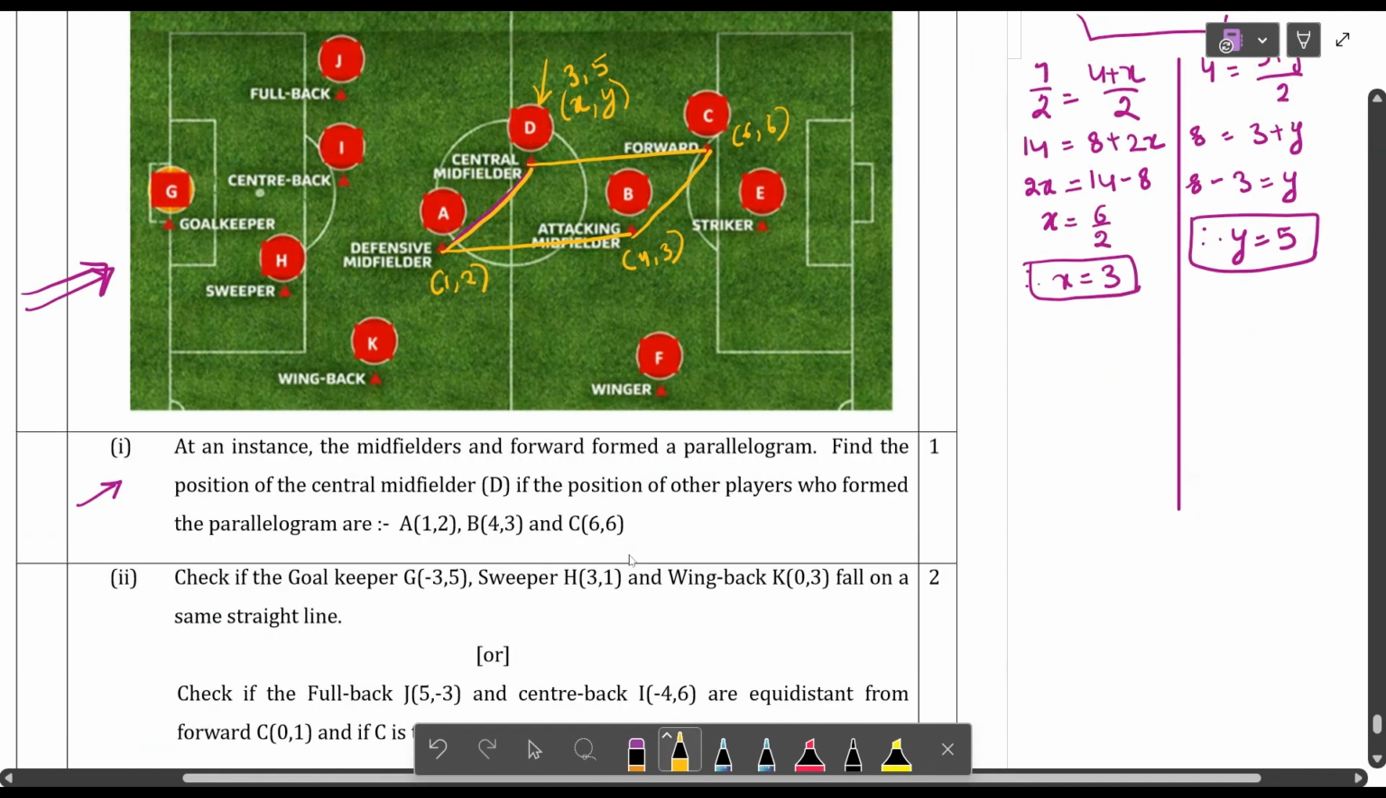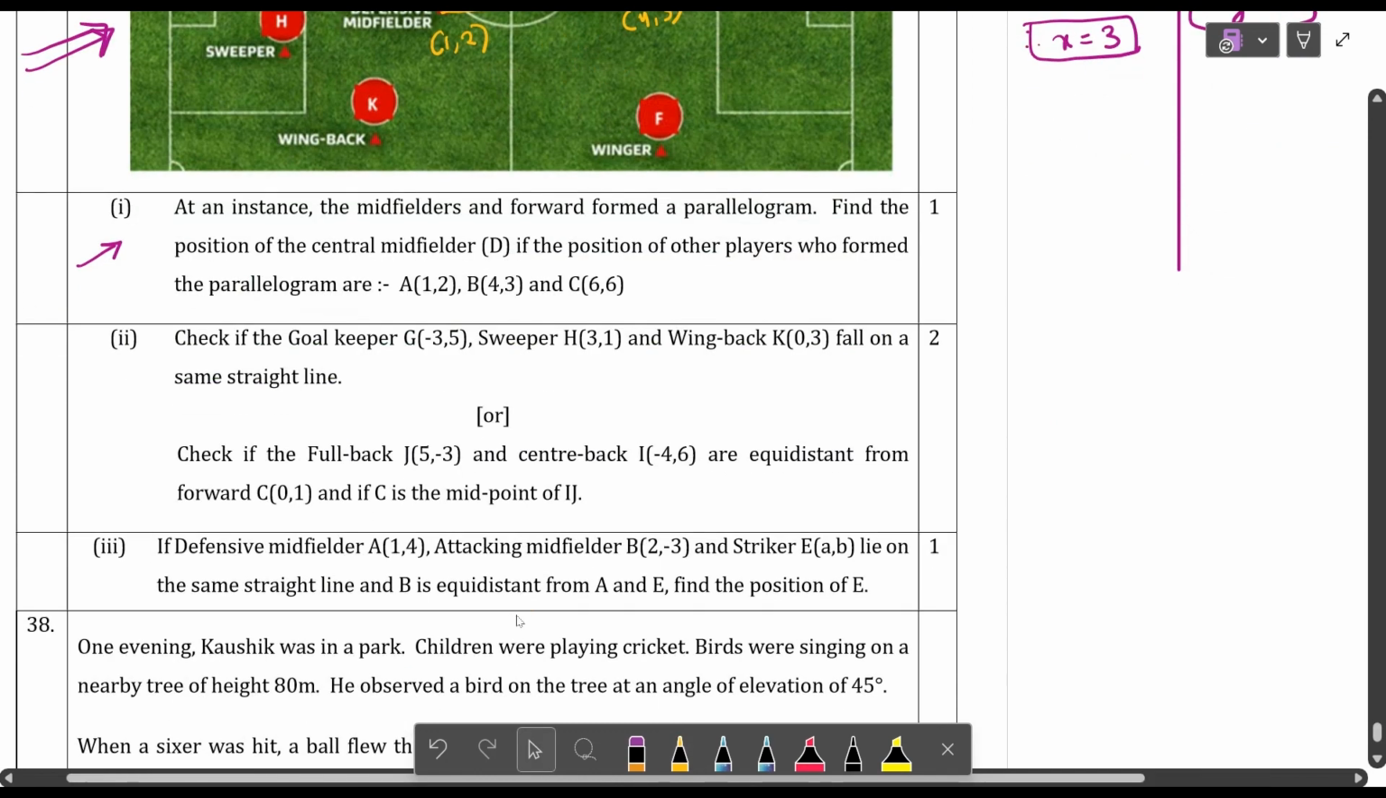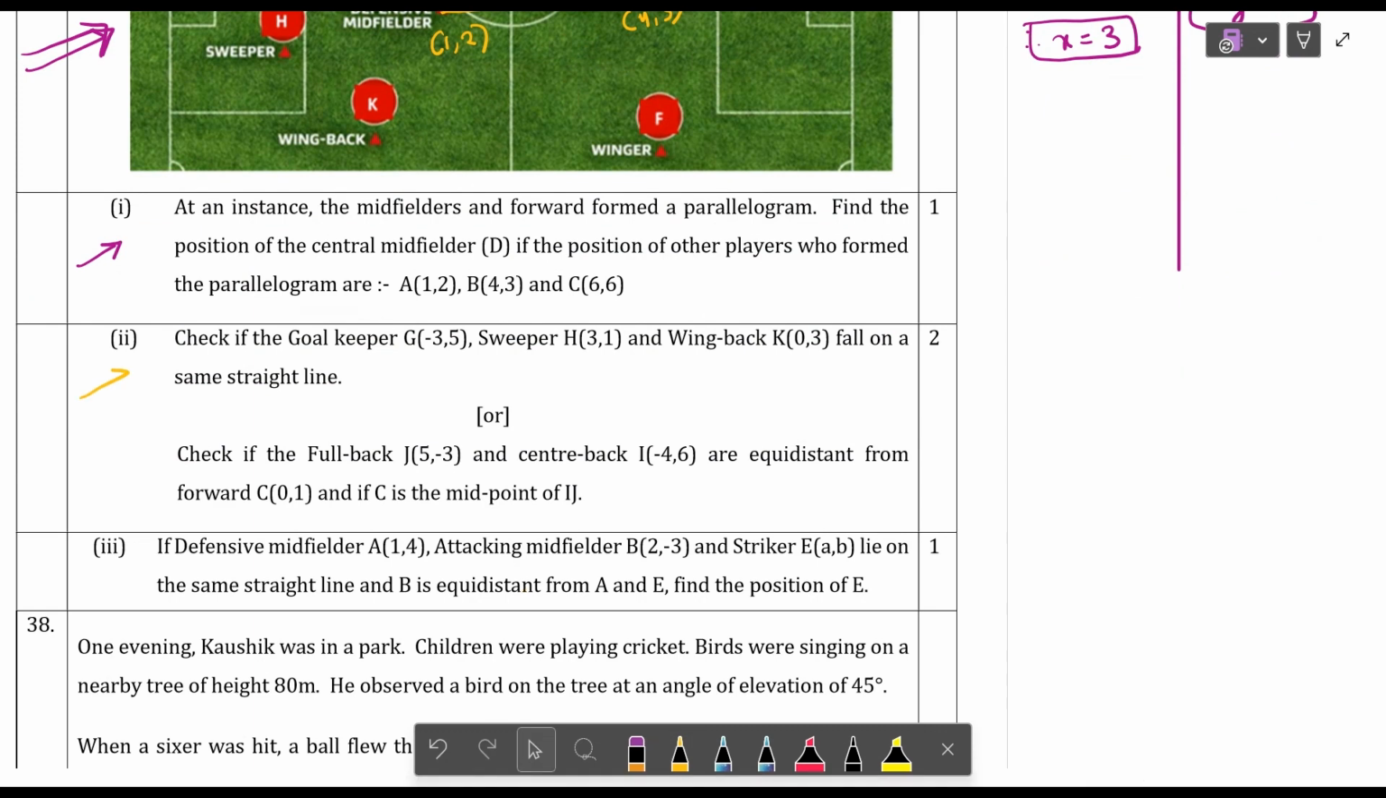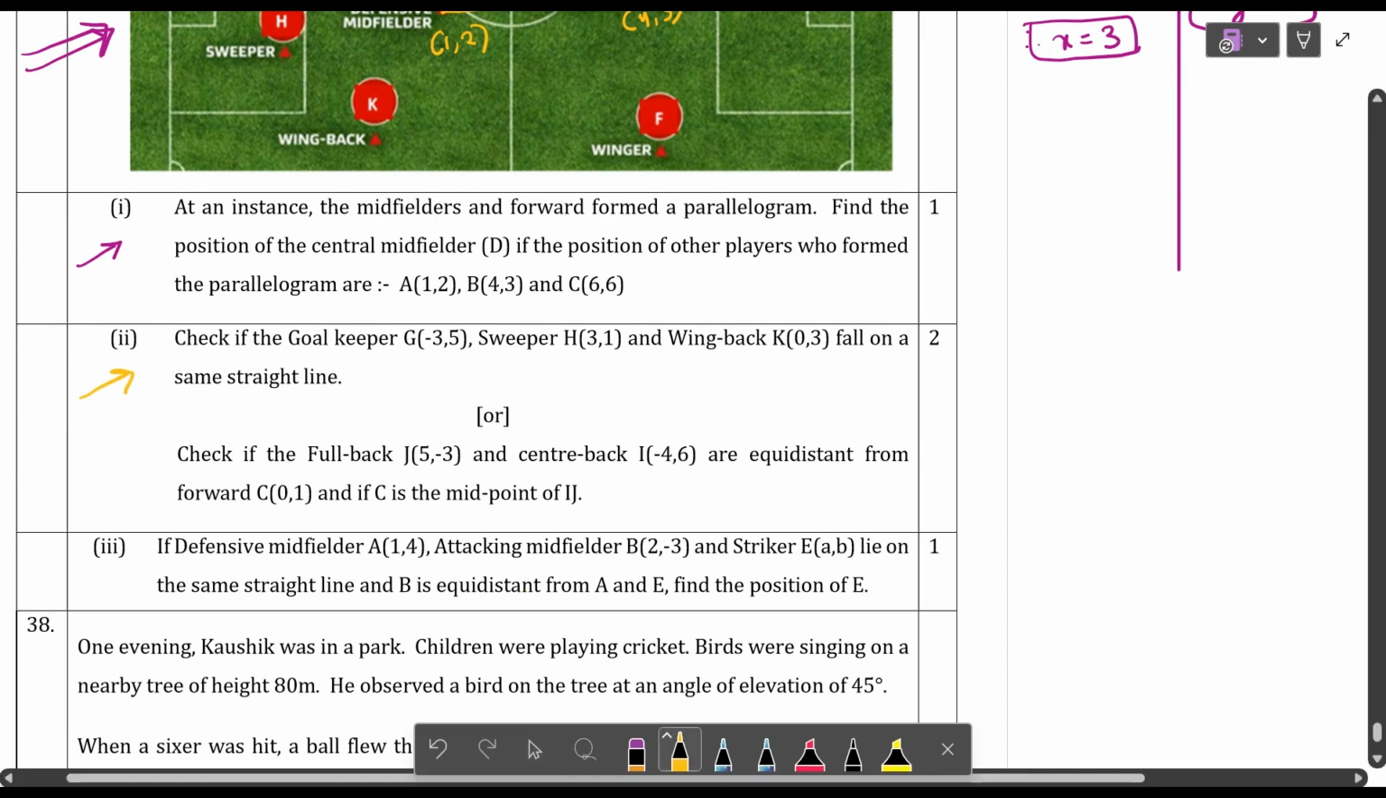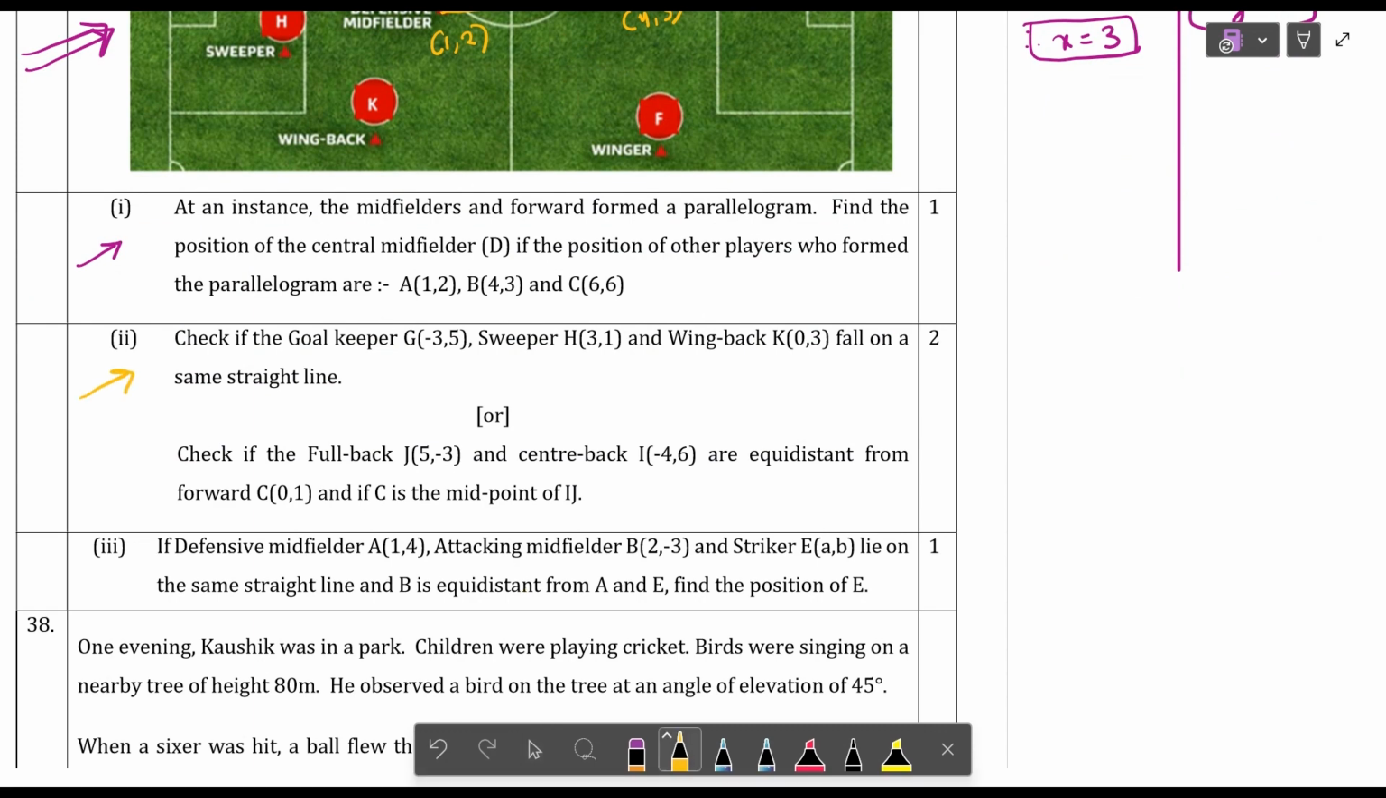So next we have found the position of D. Okay. Next, let us see the second question. Second question, internal choice. So any one you can solve, students. I'm going to explain both for you.